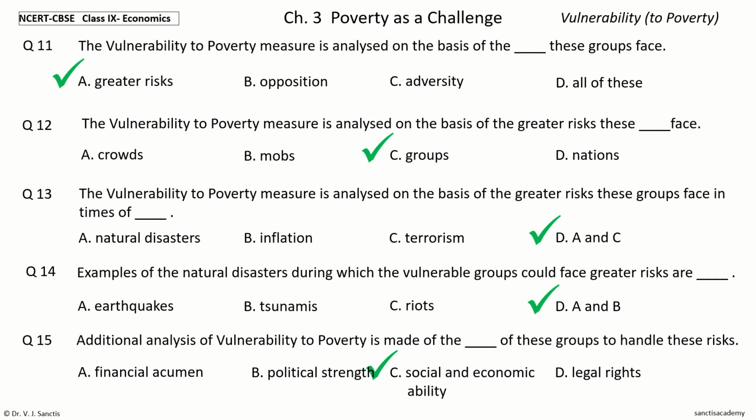these risks. Question 16. Additional analysis of vulnerability to poverty is made of the social and economic ability of these groups to dash these risks. The options are reduce, handle, benefit from, lose from.